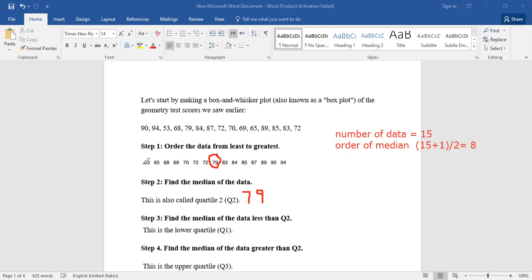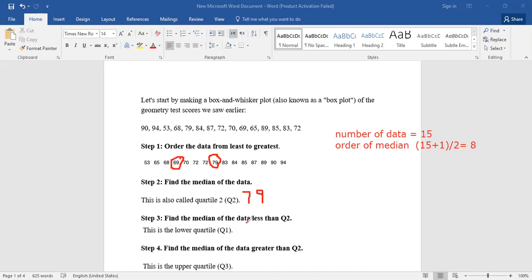How will we find the order quickly? 7 plus 1 divided by 2. So 8 divided by 2 equals 4, right? So the first quartile will be 69. The first quartile is equal to 69.